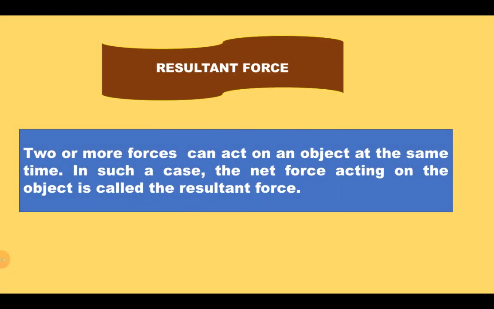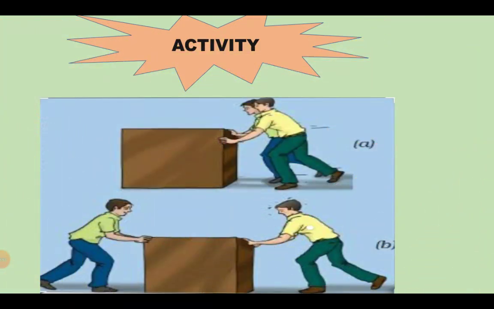Now, what is resultant force? When two or more forces act on an object at the same time, the net force acting on the object is called the resultant force. To make it clearer, let us do an activity you can do at home also. Take a very heavy wooden block. Ask one of your friends and push the box, but the box should be pushed in the same direction. You will see that it is much easier to move.